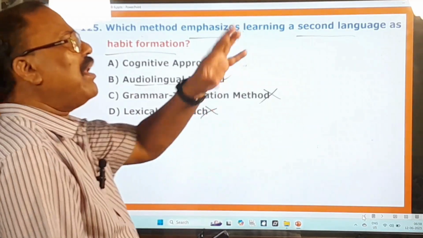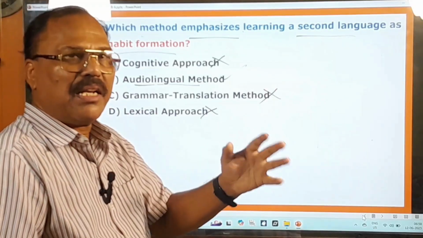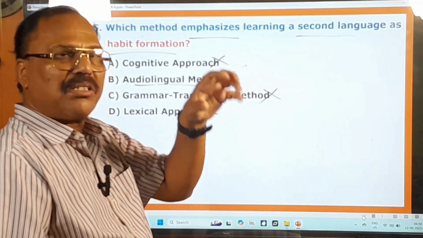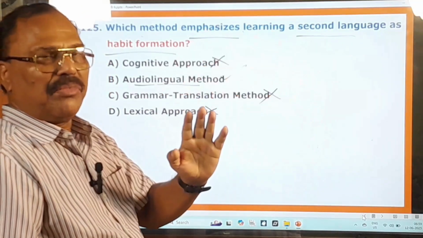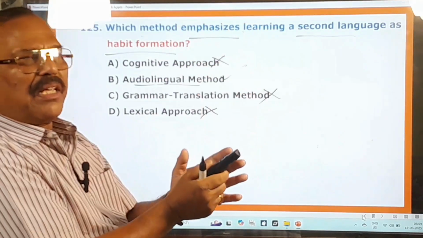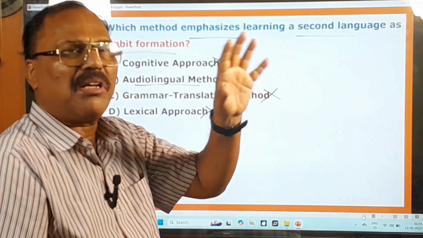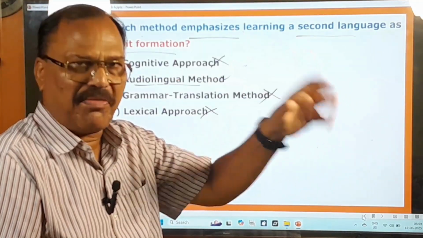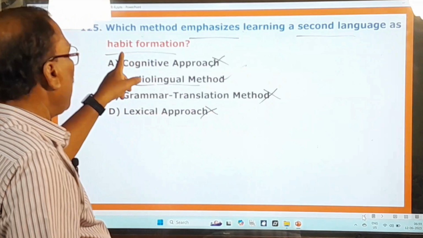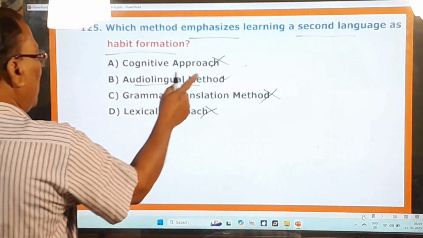So what happened now? Whenever the audio is played in the class, what happens now? The children can pick up some words or some sentences from that audio. If you play some audio or video in the class, from that audio or from that video the children will pick up some words or some sentences or some phrases. So that is therefore called habit formation, right? And here all others are wrong, only this one is the right one.